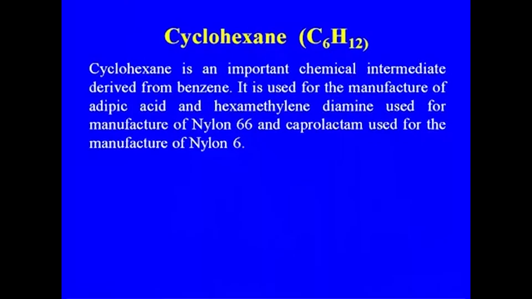are using cyclohexane for manufacture of caprolactam. Cyclohexane is an important chemical intermediate derived from benzene. It is used for the manufacture of adipic acid and hexamethylenediamine also, which is used for the manufacture of nylon 66, and caprolactam used for the manufacture of nylon 6.